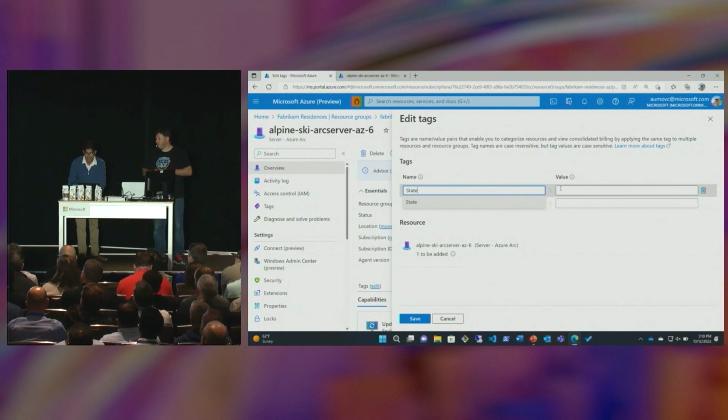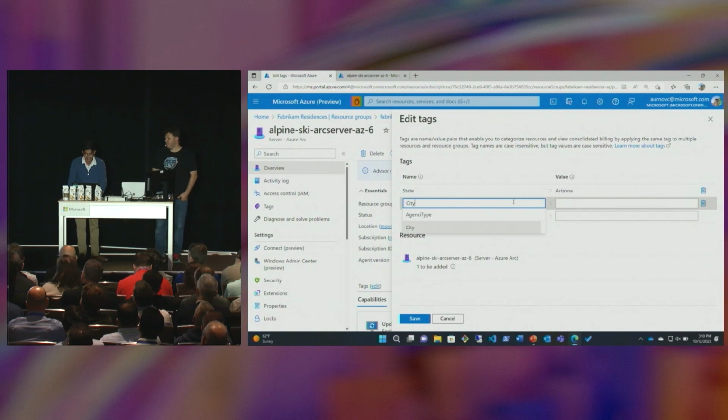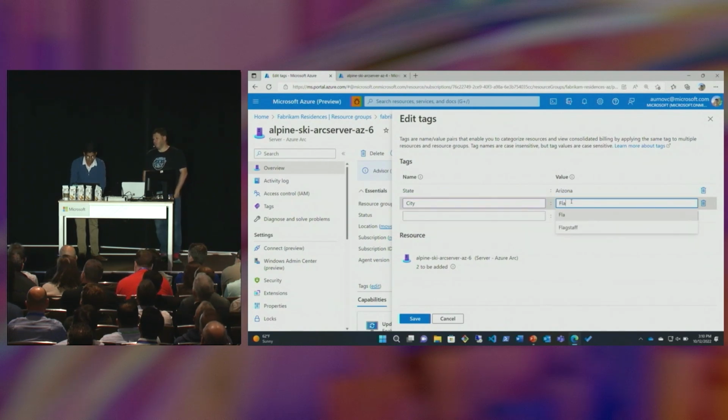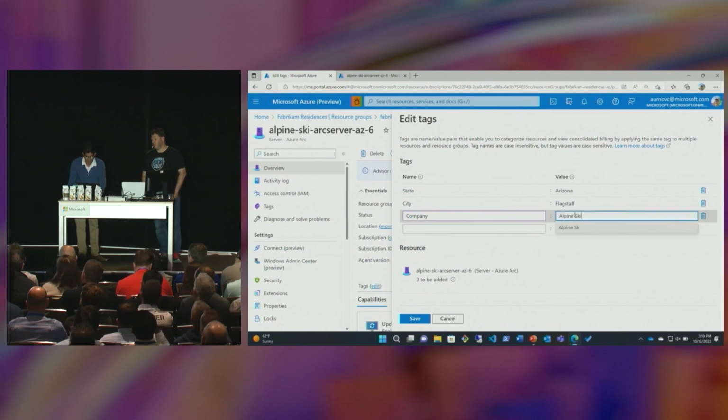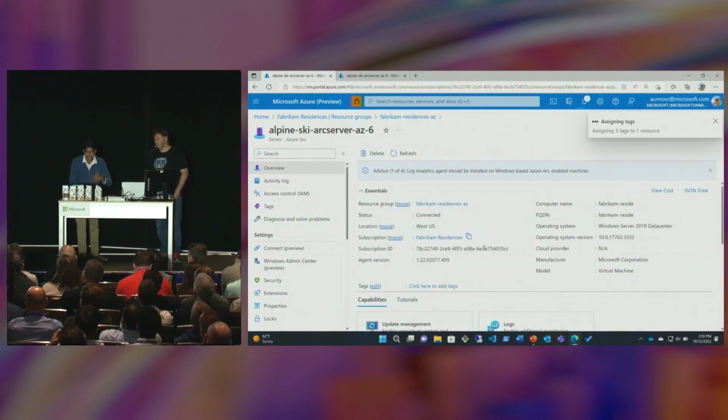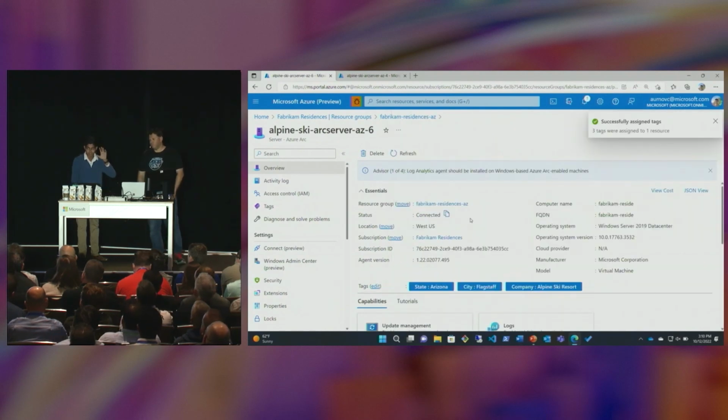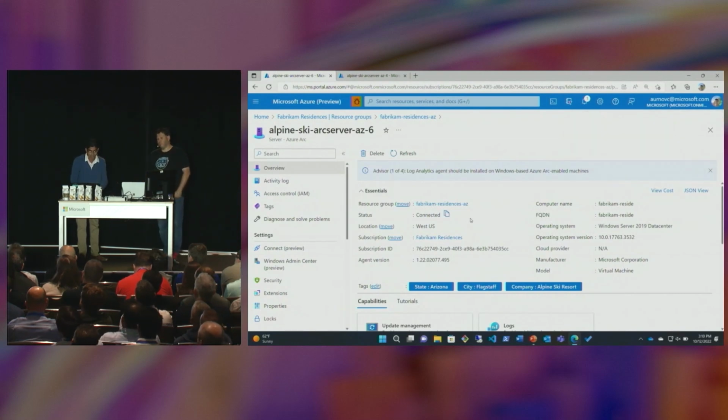So here we're going to tag this as being in the state of Arizona, like all the other resources there, being in the city. We can pick any city in Arizona. Let's just go with Flagstaff because it's belonging to the Alpine Ski Resort, and the company as Alpine Ski Resort. And voila. We can go ahead and save this. And we've just tagged this non-Azure server that's being projected into the Azure management plane, and we're going to be able to query it.